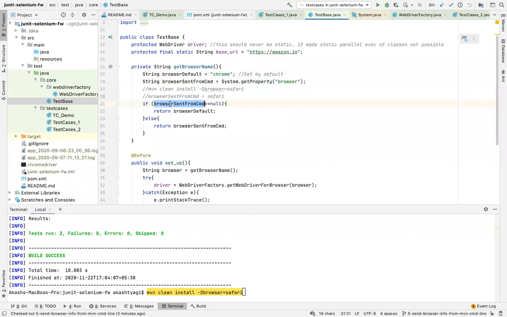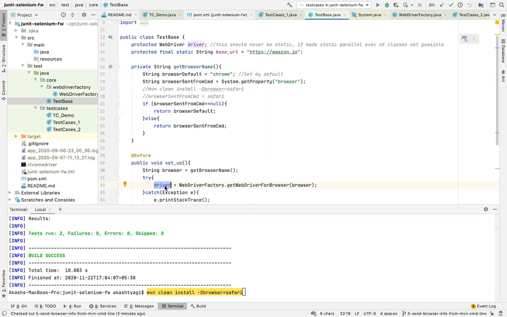It will check if browser sent from command is null. That means nothing is sent. If nothing is sent, then default will be returned. If I am sending something, then that value will be saved here, then returned, and saved in the browser, and that is what is passed in the get WebDriver for browser here. And that's how the driver would know which browser I have to trigger.